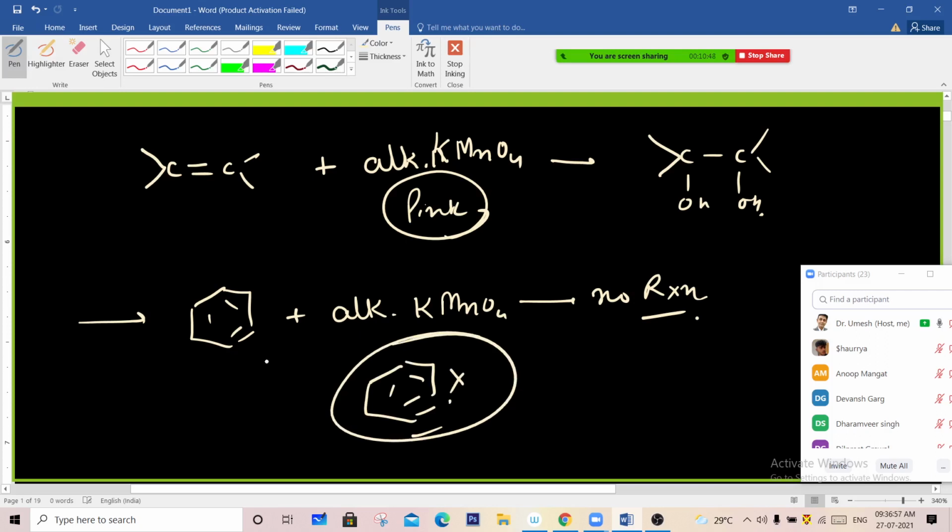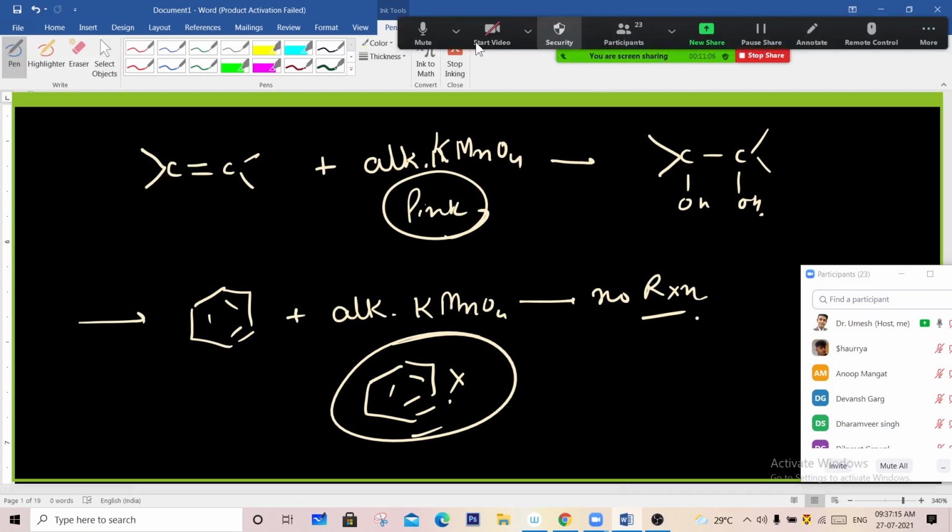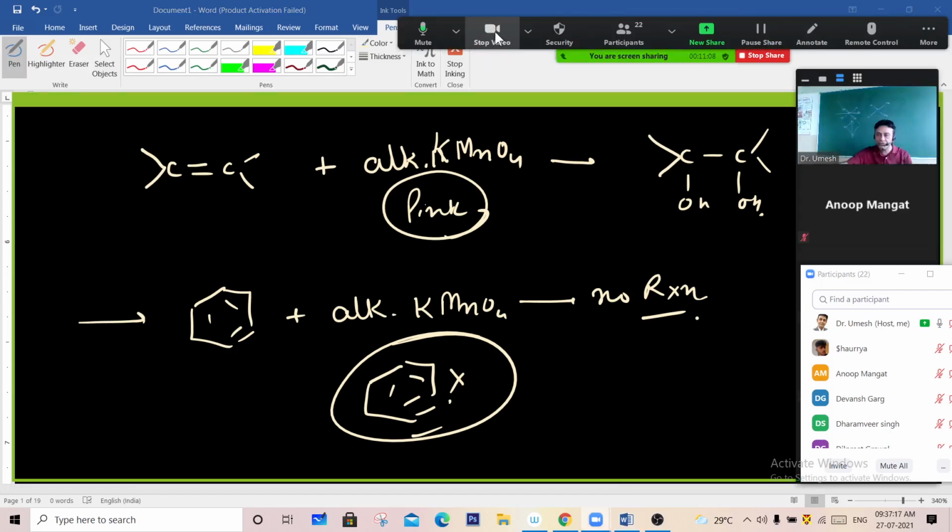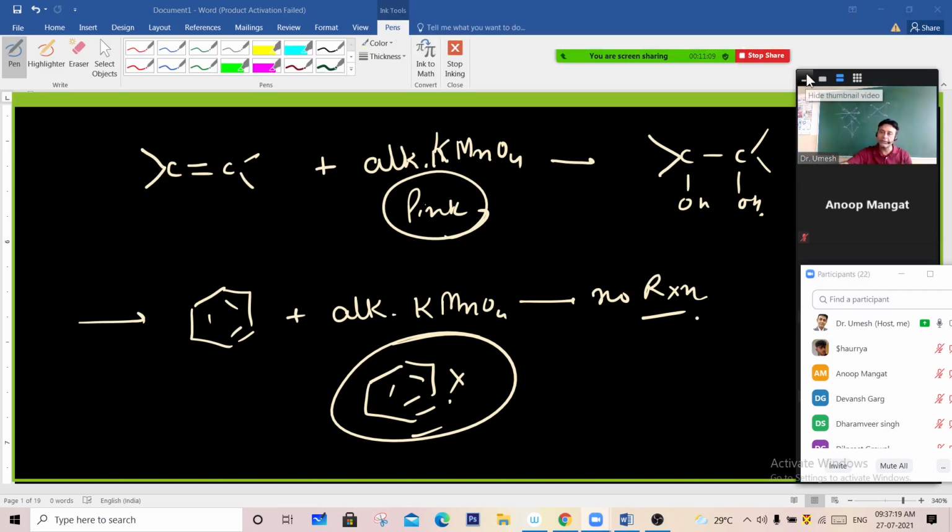Am I clear? I have given you three evidences. Number one, the bond length. Number two, the confirmatory test of the double bond. If the molecule contains a double bond, that must decolorize the bromine water and the potassium permanganate. But actually, it is not decolorizing them.